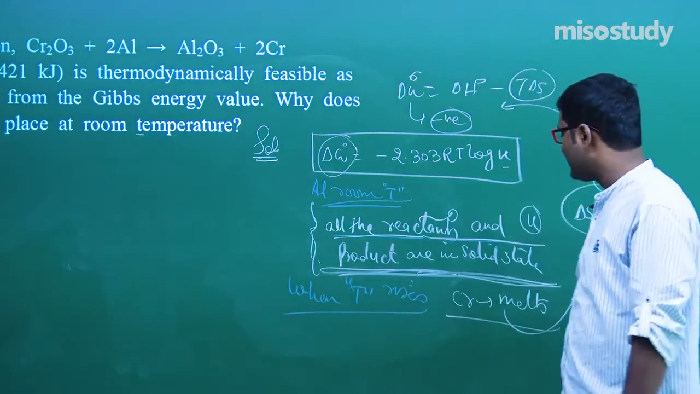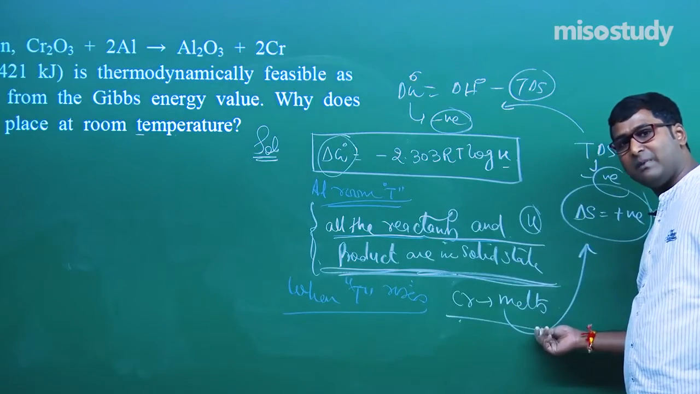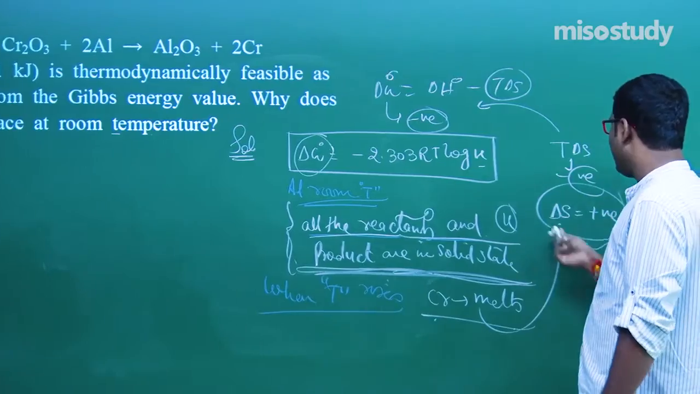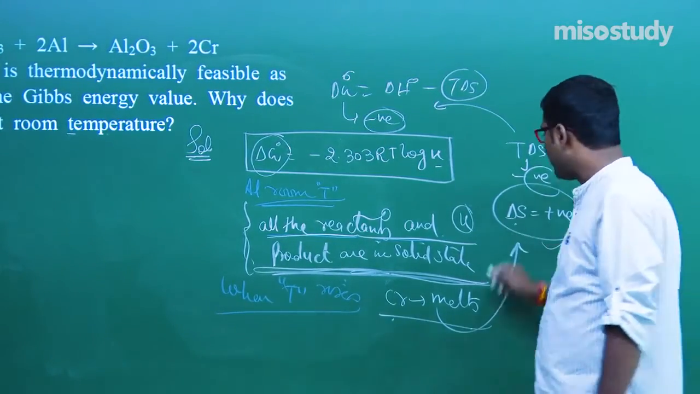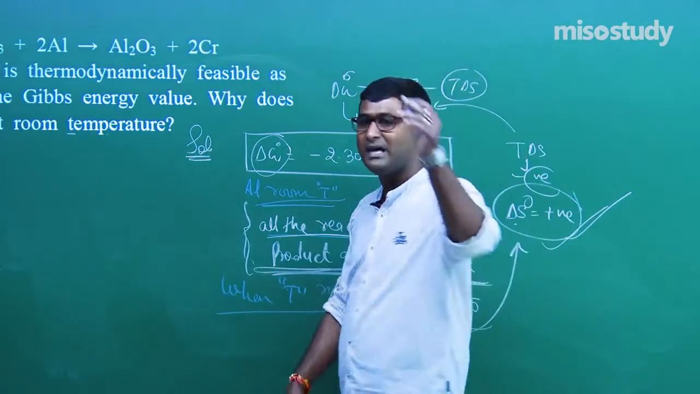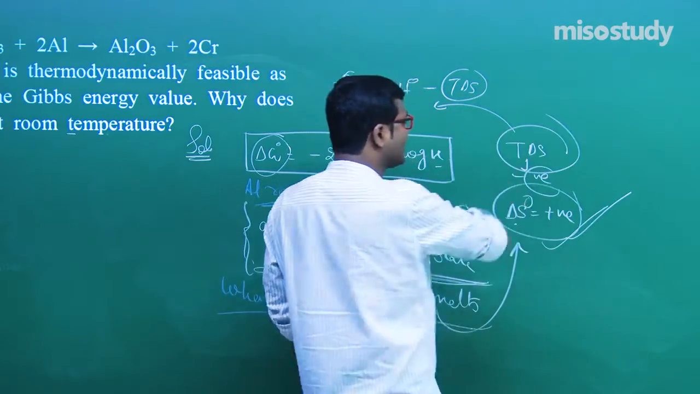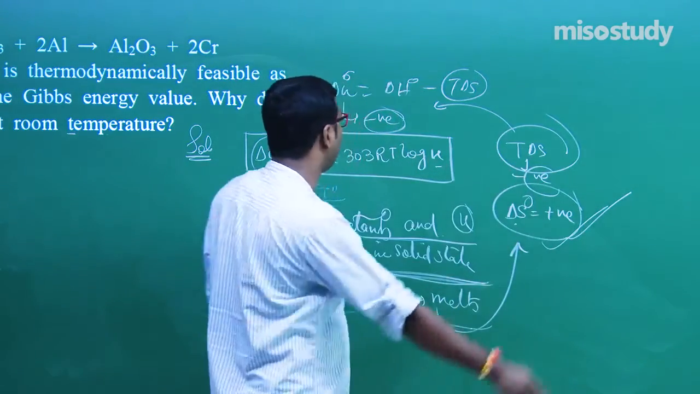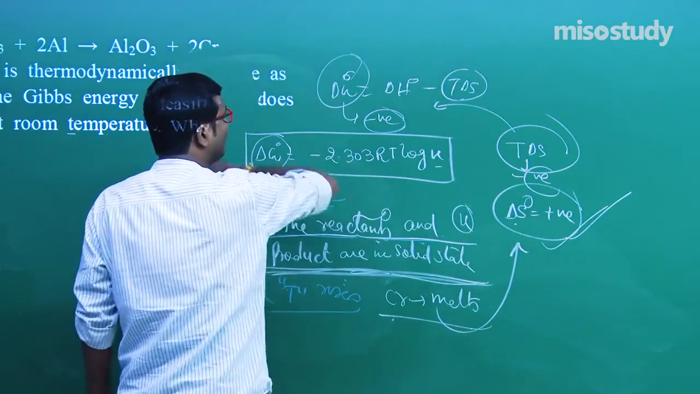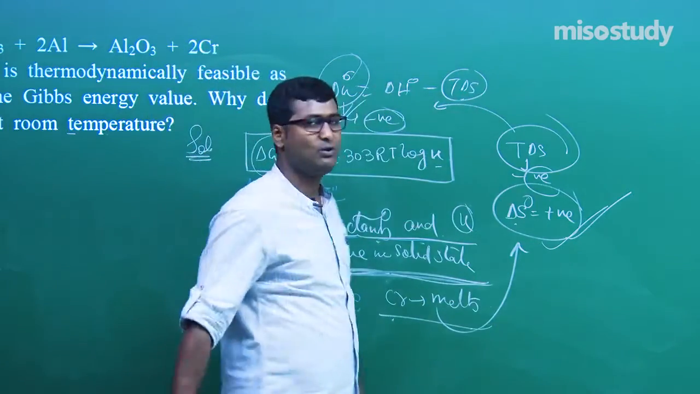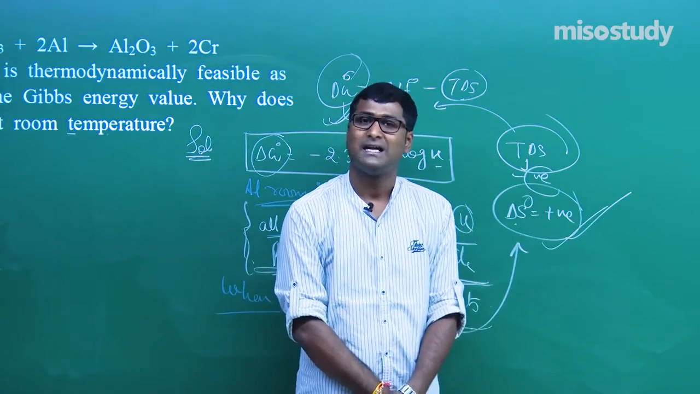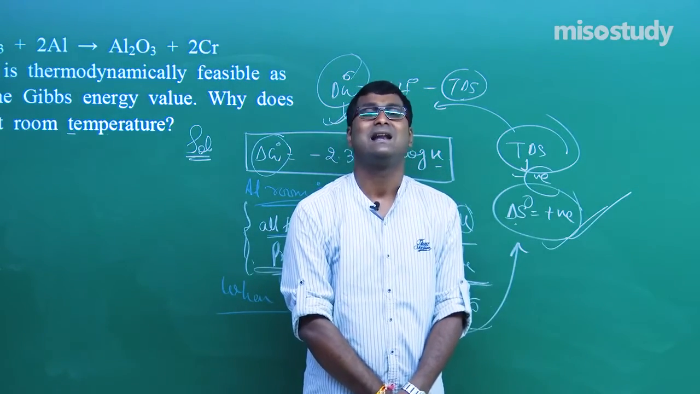But if temperature increases, that Cr starts melting. If melting, that is, we know solid converts to liquid, so there is an increase in entropy. If there is an increase in entropy, then what will happen? T delta S becomes more and more negative. If T delta S becomes more and more negative, put the value, what will happen? Delta G ultimately will be negative. If delta G will be negative, we know there is a feasibility of the reaction.